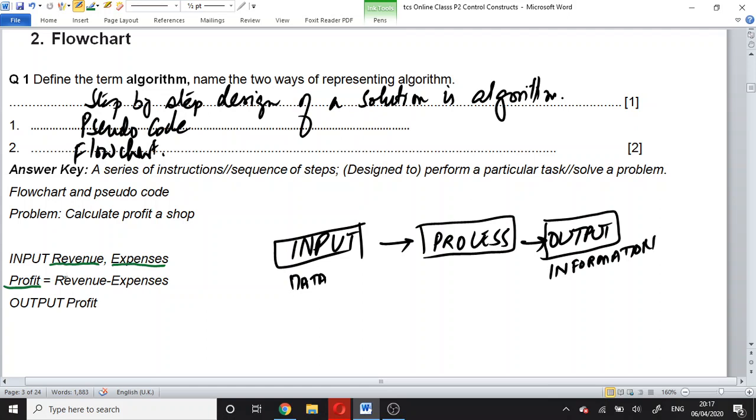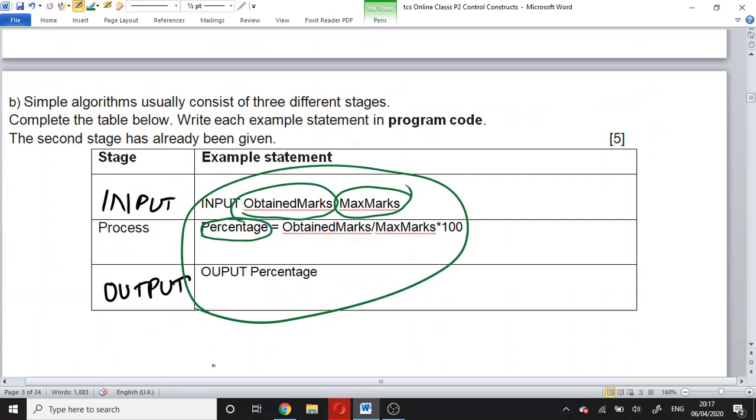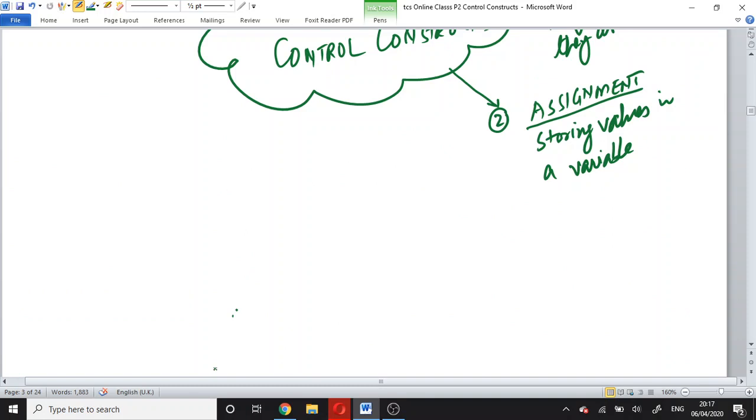Here we are going to store the difference between revenue and expenses in profit. So this is known as assignment. So assignment means storing values in a variable.